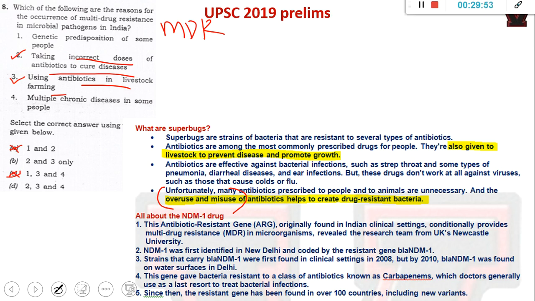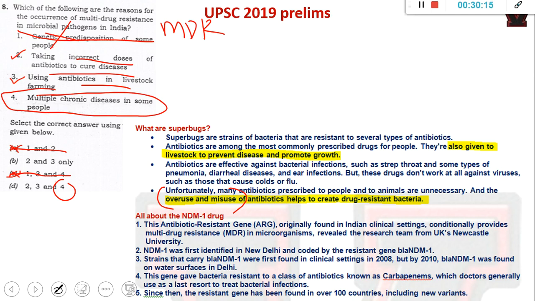So 2 and 3 are definitely there, but just by knowing 2 and 3, you can only eliminate this option. Still there is a doubt about the fourth statement. One is gone: genetic predisposition of some people is totally wrong. But here, multiple chronic diseases in some people, this is the confusing part, and we have to wait for the answer key.